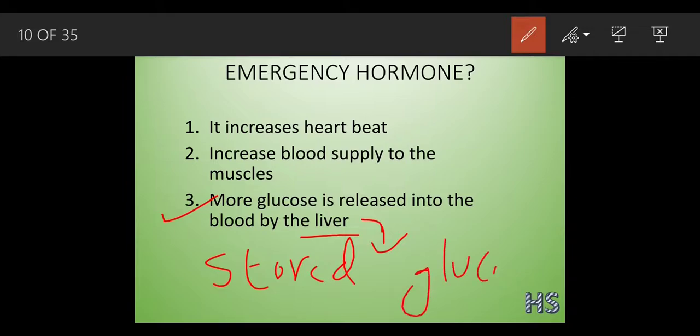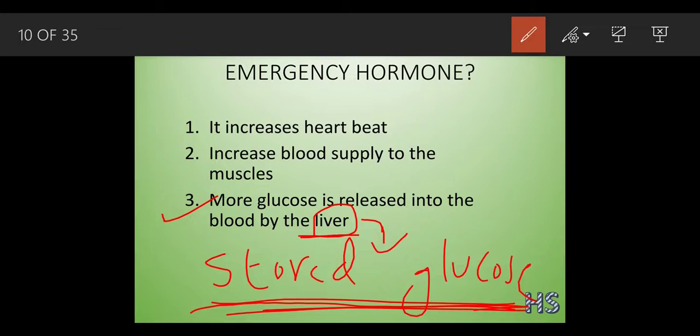Let's understand. In any dangerous situation or any panic situation, your body will need a lot of glucose. So where is this glucose going to come from? This glucose is going to come from the liver. Why? Because glucose has been stored. Excess amount of glucose is stored in the liver.